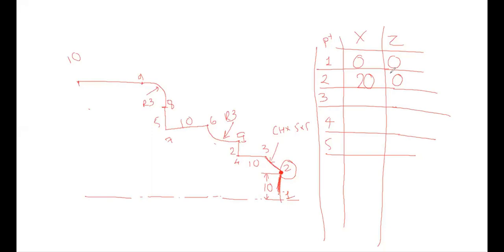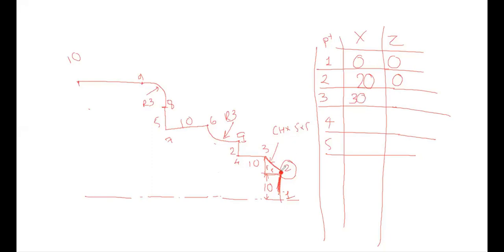Okay. Now similarly, what should be the point number 3? See, this chamfer is CHX. It means chamfer 5 by 5. So this distance should be 5. This distance should be 5. So can I say I should be adding 10 plus 5, which is 15. 15 twos are 30. So the x coordinate of point number 3 would be 30.